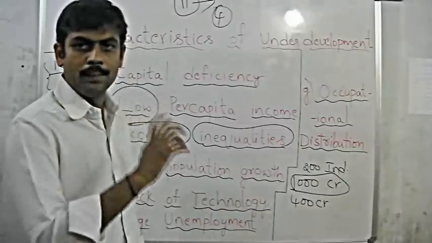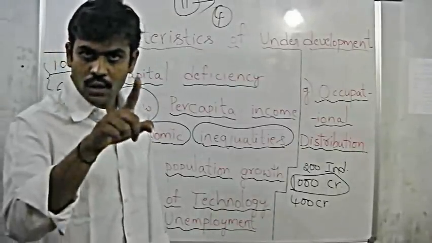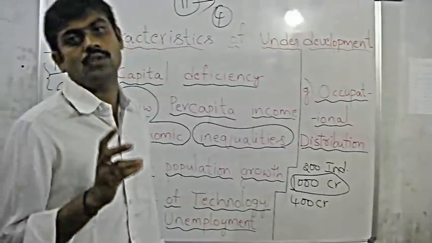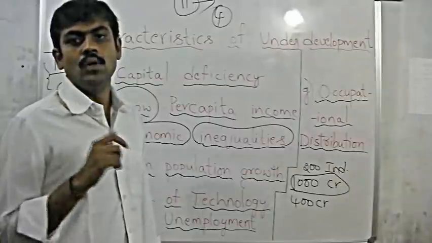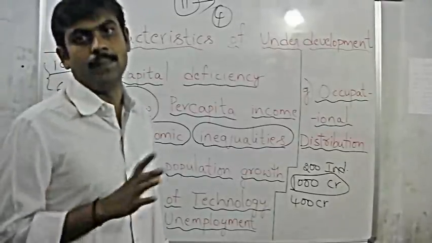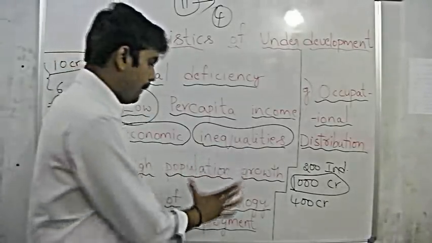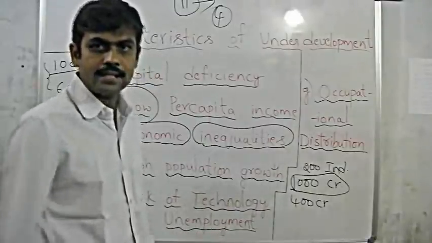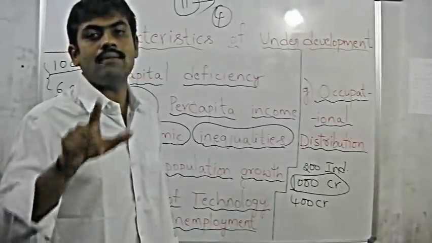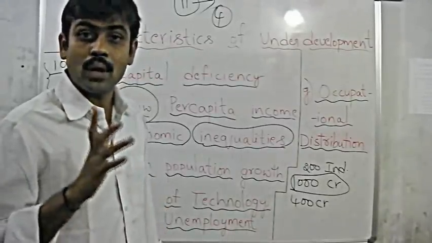So only 12 people can work. 8 people cannot work even though they have the caliber of working as well as they know how to work. Those 8 people who lack work are called unemployed people, and that is called unemployment. Simply, unemployment can be defined as no work even though willing to work and having the caliber to work. That is what is called unemployment.